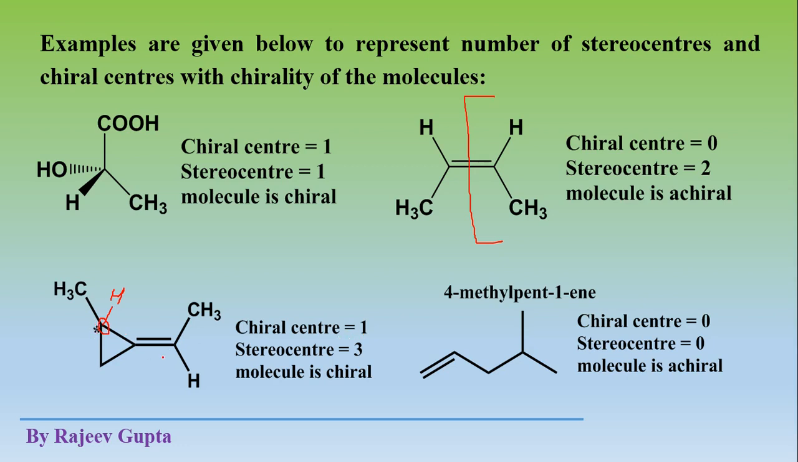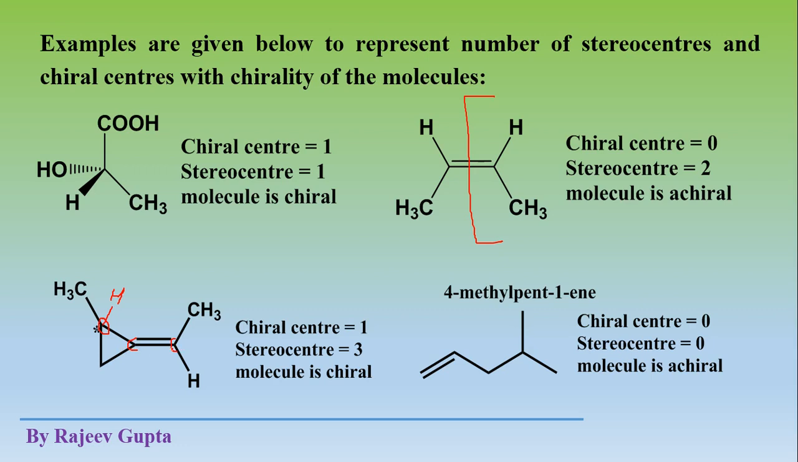So the chiral center count is one. No other carbon in this molecule is chiral. Now the stereo centers are three. This chiral center itself is also called a stereogenic center, so one stereo center is included here. Now the two other stereo centers are this carbon atom and this carbon atom. These two carbon atoms are stereogenic centers.